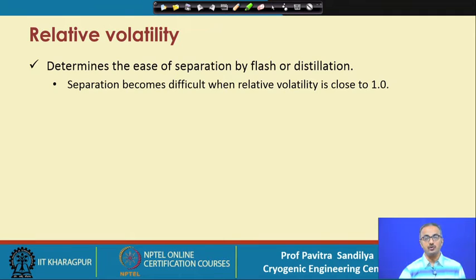So what we want for separation is that the relative volatility should be as far away from unity as possible. If it is equal to or near unity, then it becomes very difficult or sometimes impossible to separate the components by these flash or condensation methods. Then we have to adopt some other means of separation.